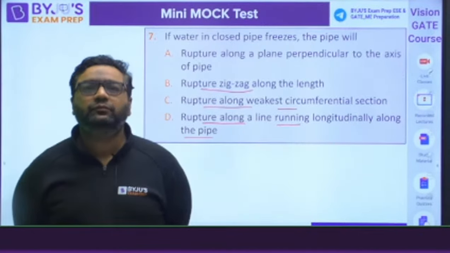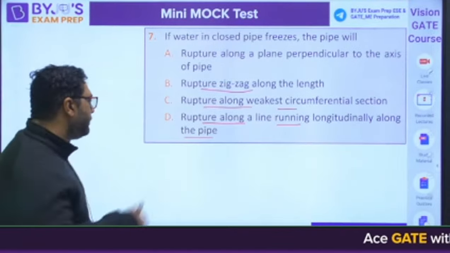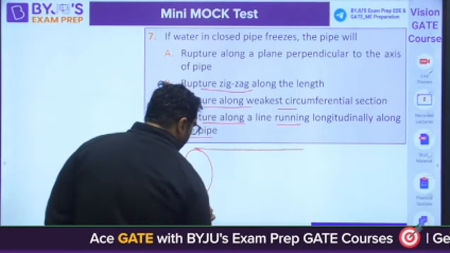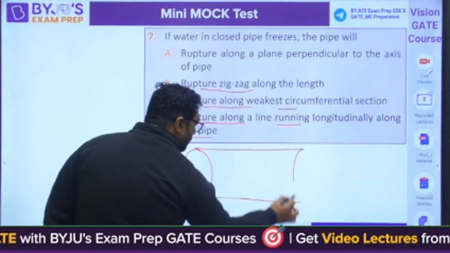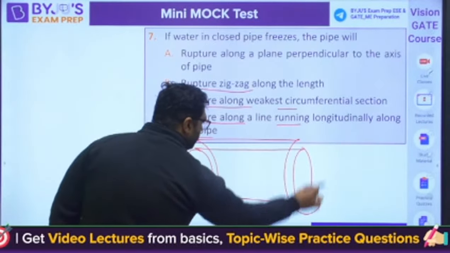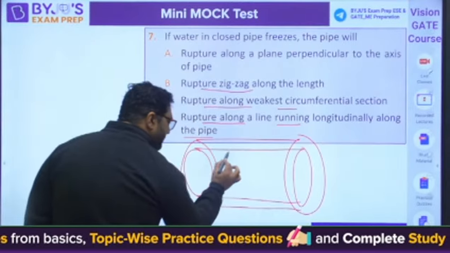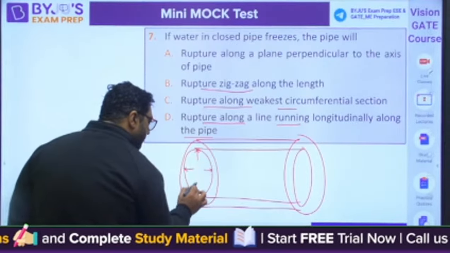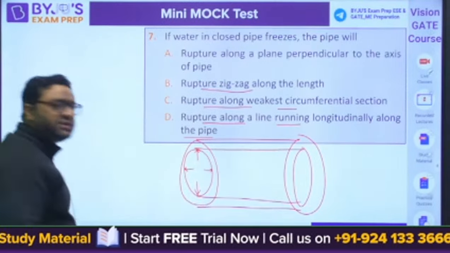Yes, you know that whenever we are talking about the cylinder, if it is a thin cylinder, this will be the direction of circumferential stresses.